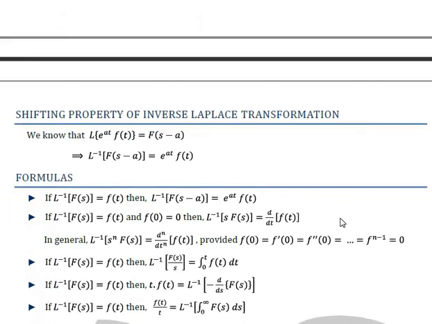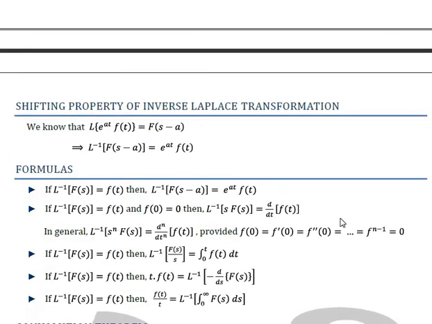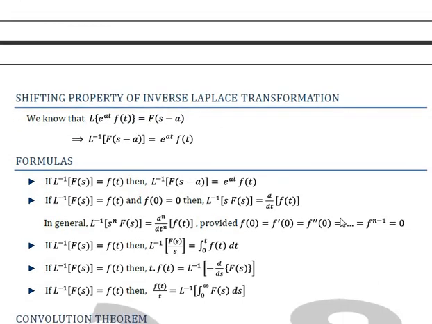So we already discussed the shifting property in Laplace transform. The shifting property of inverse Laplace transform is nothing but the inverse of the shifting property of Laplace transform. What we know is that L of e to the power at f(t) equals F(s minus a). We just move that L to the right hand side to get L inverse of F(s minus a)